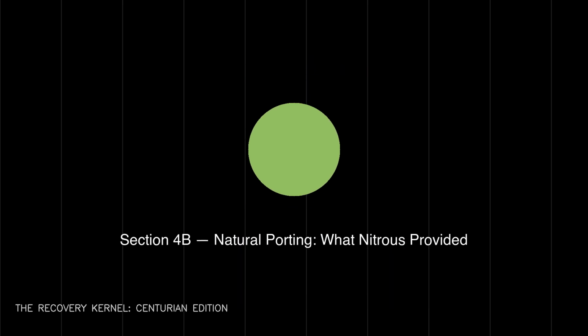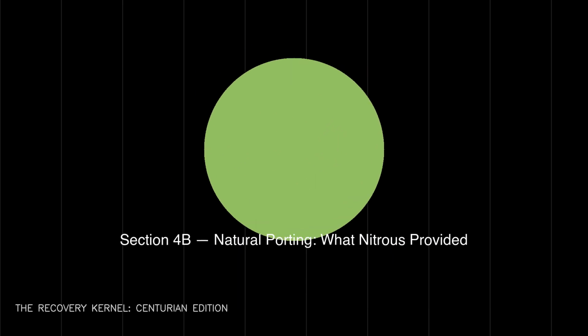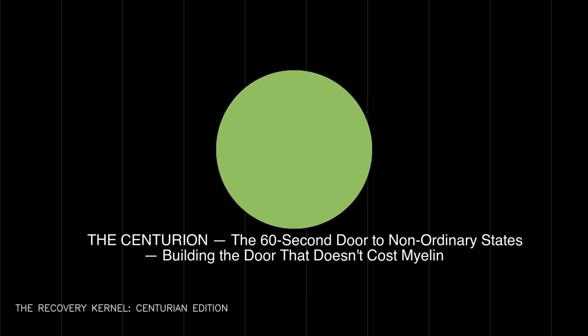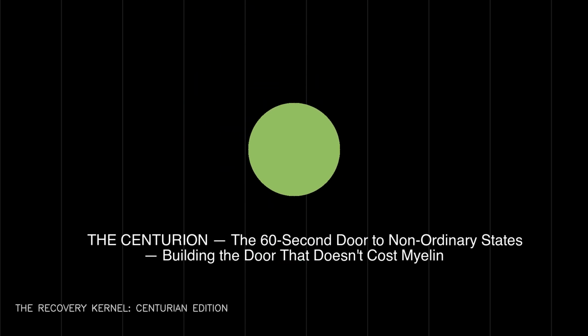Section 4b, natural porting, what nitrous provided. Classical building the centurion, the 60-second door to non-ordinary states, building the door that doesn't cost myelin.